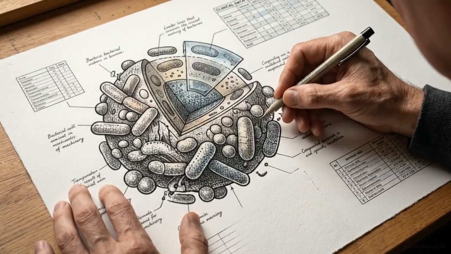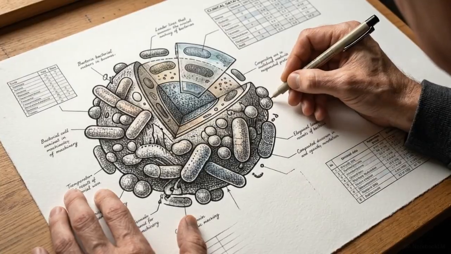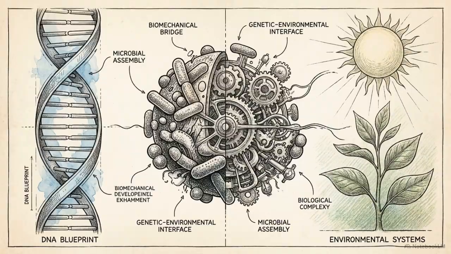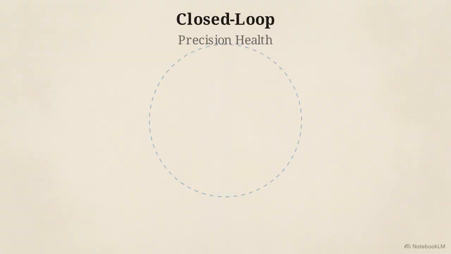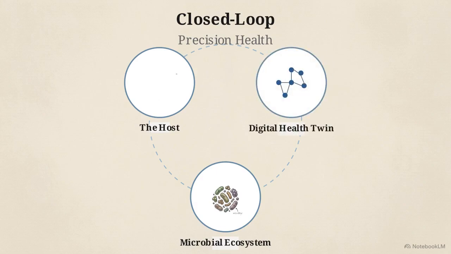The practice of biohacking is rapidly transitioning from niche, do-it-yourself experimentation into a rigorously data-driven precision health framework. The gut microbiome functions as a highly responsive, programmable interface between host genetics and environmental inputs. Contemporary research approaches the microbiome as a bidirectional communication network, rather than a passive recipient of nutrition. This closed-loop precision health model integrates three nodes: the host, the microbial ecosystem, and a digital data stream.